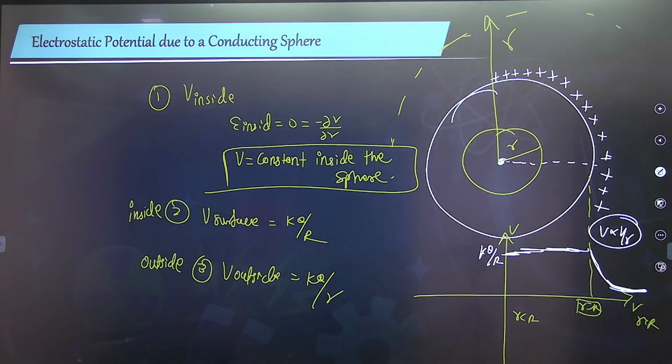The same thing we did for the electric field using the Gauss law. Now things get different if we move forward directly to the non-conducting spheres.